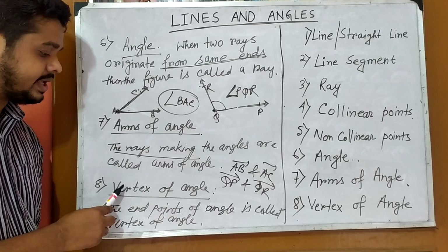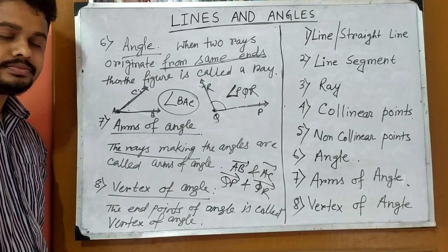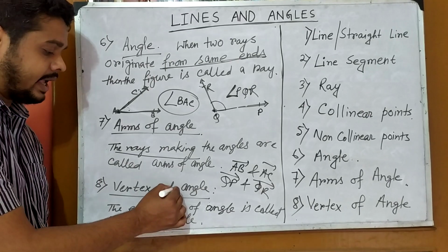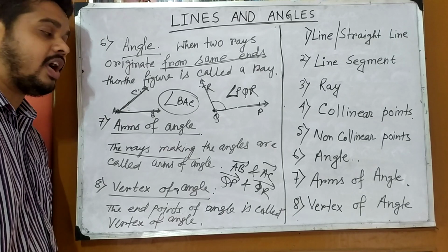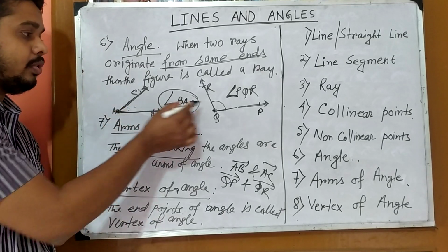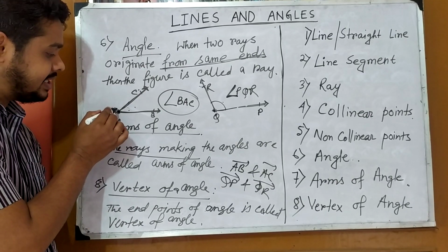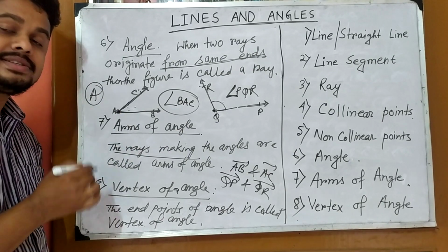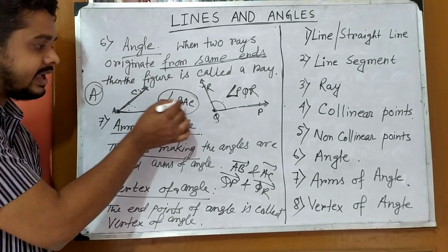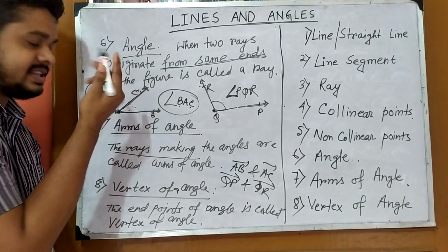Now the last one is vertex of an angle. The end point of the angle is called the vertex of the angle. In both figures, the end point is A in this case, so A is the vertex. Hence A is the vertex for this angle BAC, or we can say CAB, no problem.